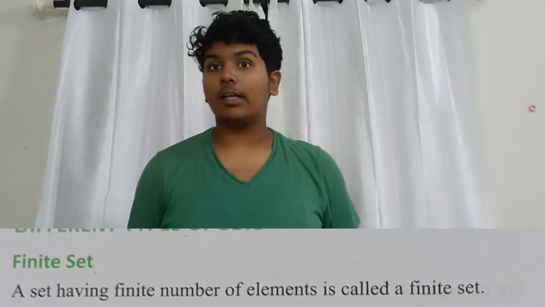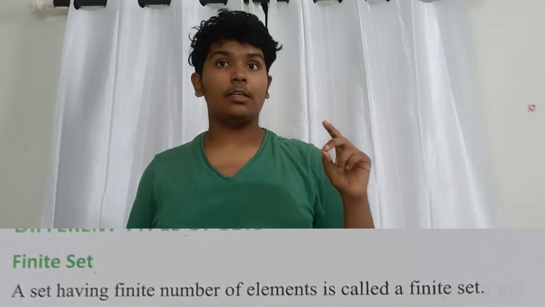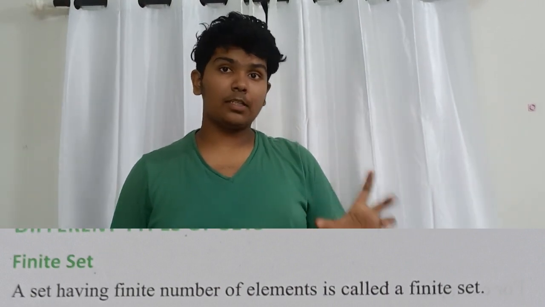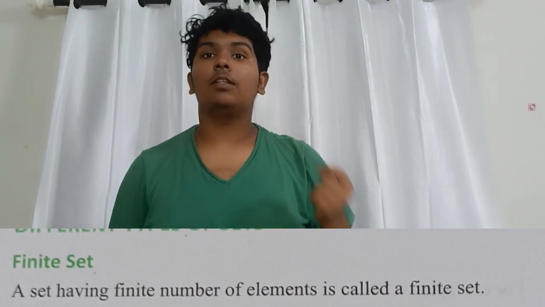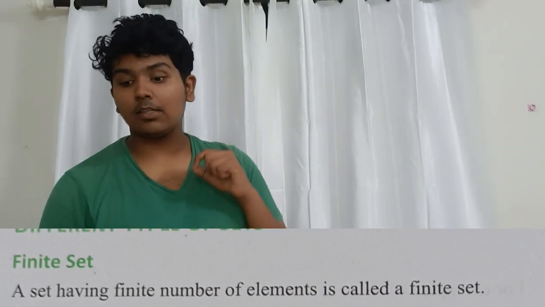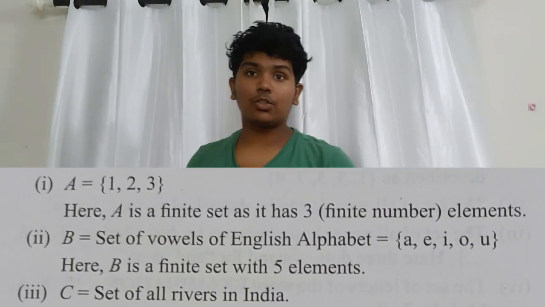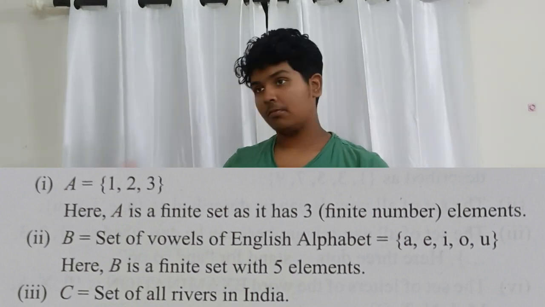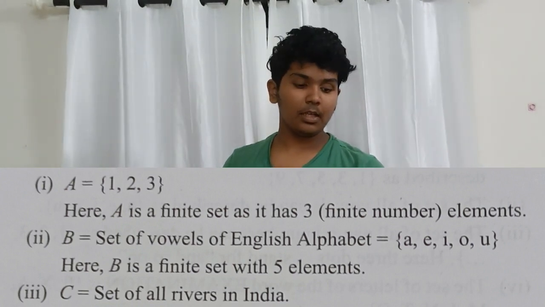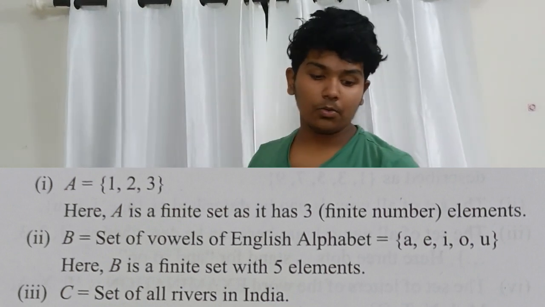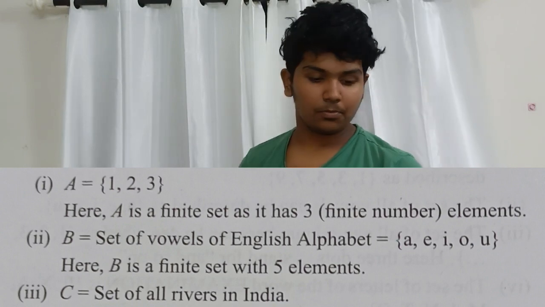I already told what are elements. They are like the numbers present in that set. Those substances found in that set are called the elements. So here a finite number of elements is called a finite set. For example, A is equal to {1, 2, 3, 4}. Then next, B is equal to the set of vowels {A, E, I, O, U}.